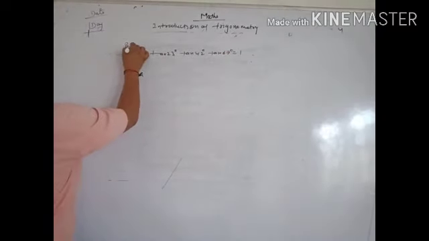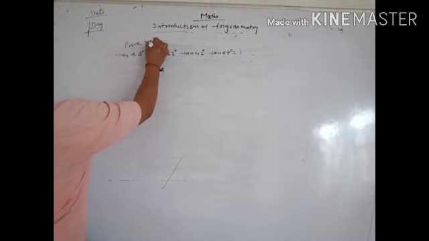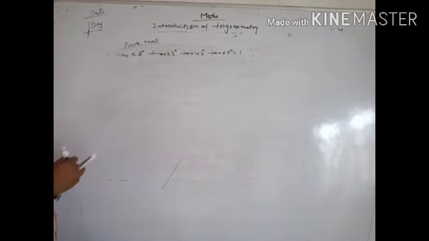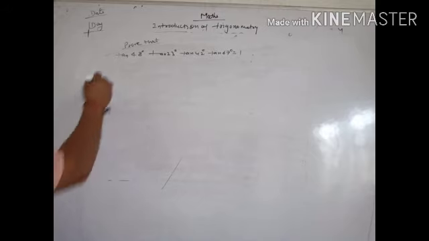Prove that. We have already understood about this type of question. We write here. Now how can you write it?